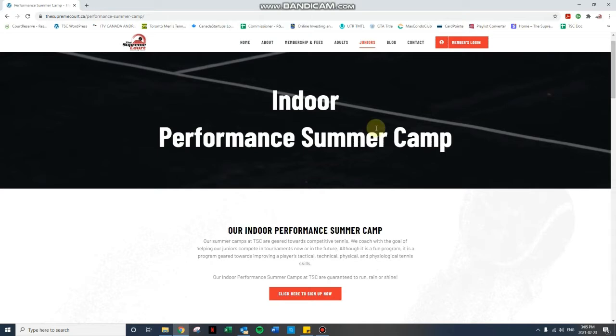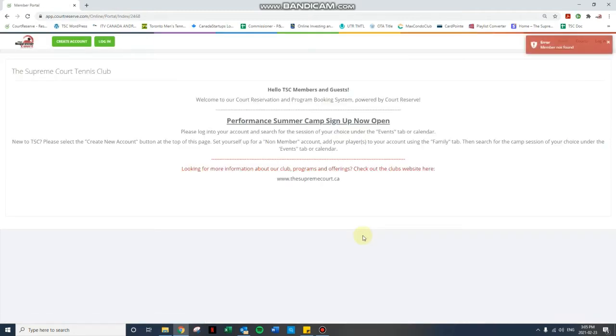From the summer camp page, there are two options. You can either click Member Login at the top, or click Here Now to sign up. Either of these will redirect you to Court Reserve, which is the site that we use for all of our program registration. If you already have an account, you are good to go. Just log into your account. You can find summer camps listed in the events calendar, follow the prompts, and you're off and running.